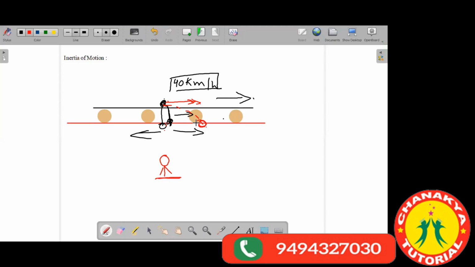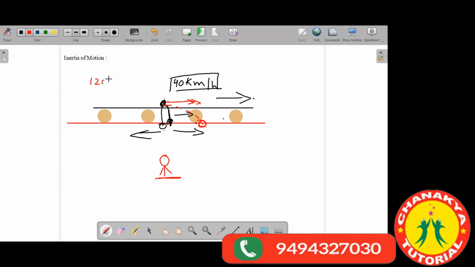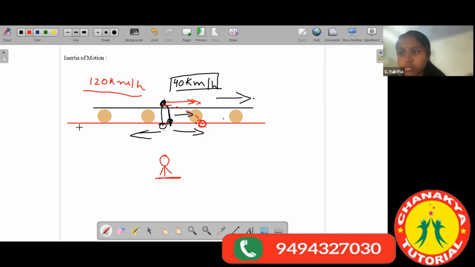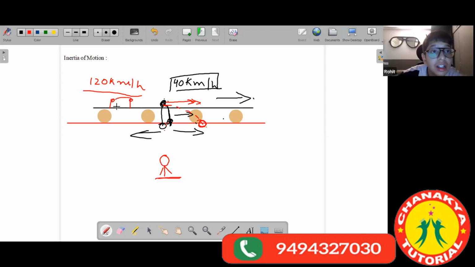Okay. Have you seen any flies flying in the train? A housefly flying in a train? Yes, sir. So your train is moving with a speed of 120 kilometer per hour. Can a housefly move with a speed of 120 kilometer per hour? No, sir. Then how is it possible that a fly jumps out of one seat and moves to the next seat?